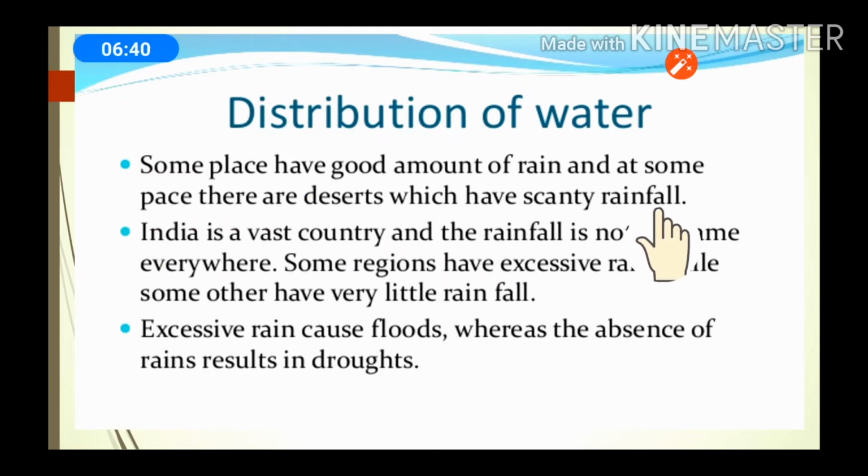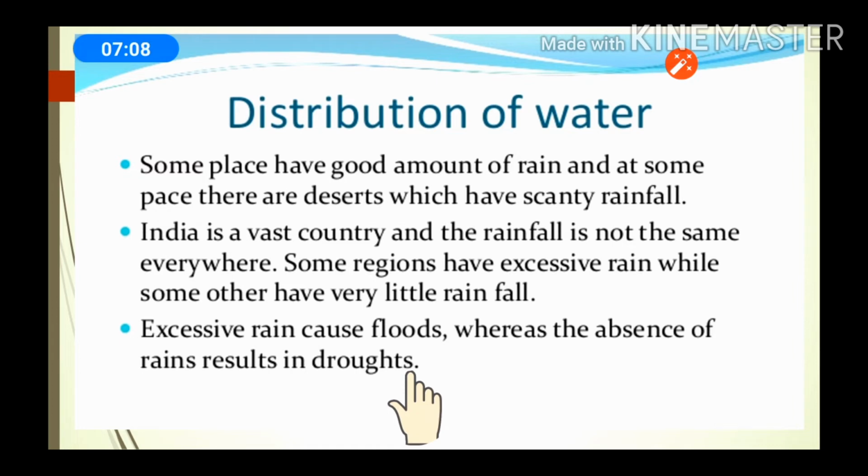You know very well, some places in India have a very good amount of rain, but some places are like desert and have very little rainfall. India is a vast country, and the rainfall is not the same everywhere. Some regions have excessive rain, while some others have very little rainfall. Excessive rain causes floods, whereas the absence of rain results in droughts.